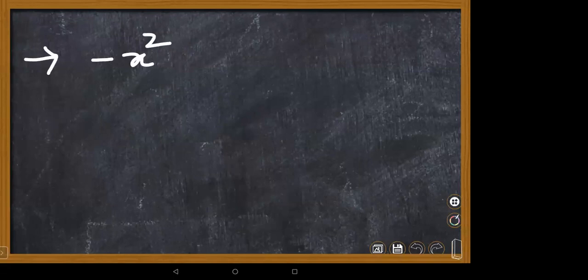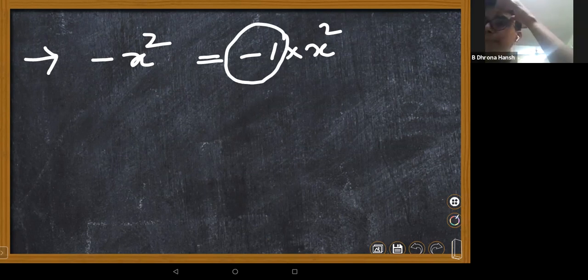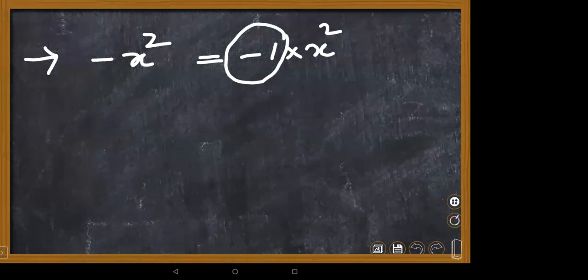In this case, I didn't see any number part. So what can I write here, children? Shall I take 1, since 1 into any number is the same number, right? So what is the numerical coefficient right now? Minus 1, ma'am. Nothing is there means you can take it as 1, children.